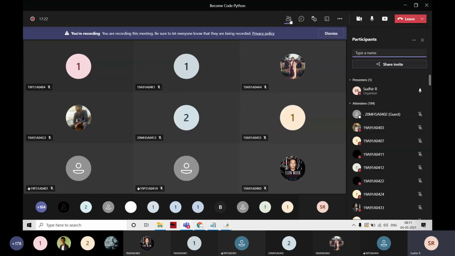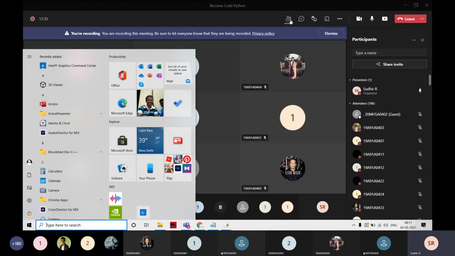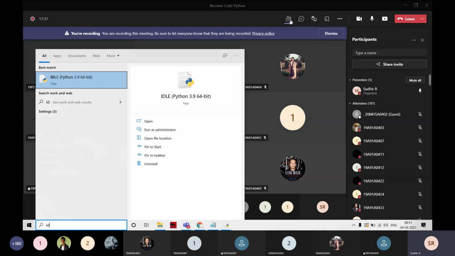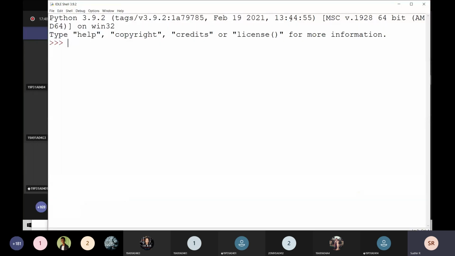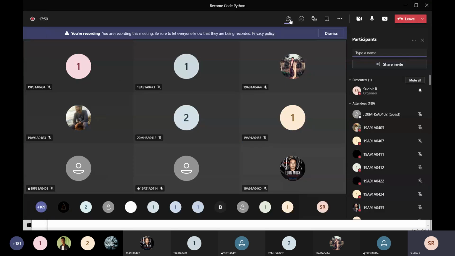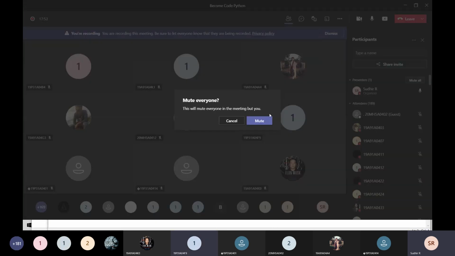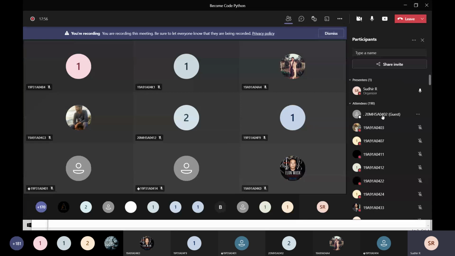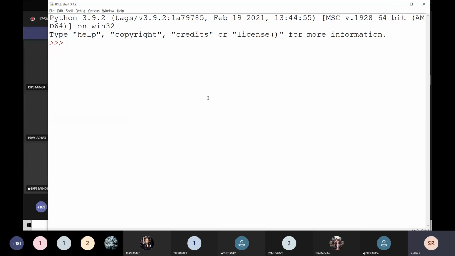After installation of Python, if you want PyCharm or anything, you can go for that editor. Here I am going to use IDLE, the standard editor for Python. Just type IDLE. IDLE is the editor of Python, which comes by default with the Python software. Just click on that, and it will open a shell prompt. It comes with a shell like this.